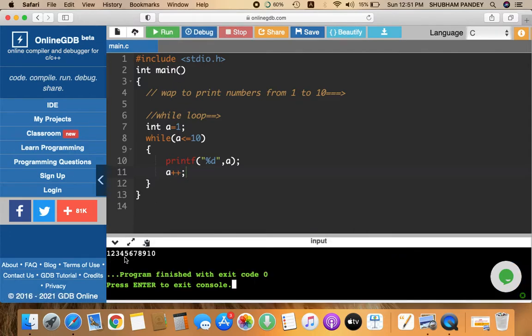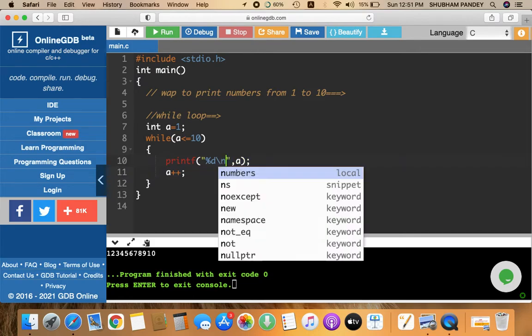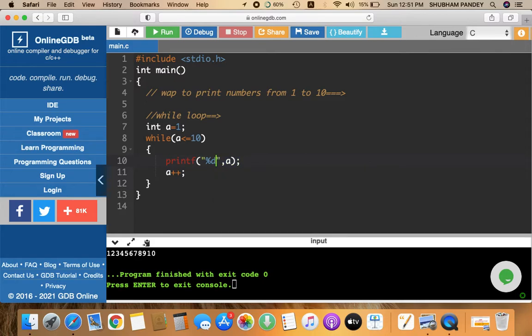So 1 2 3 4 5 6 7 8 9 10. Now if you want to print on the next line, you know what you have to do, you have to put the slash n symbol, new line. If you want a gap, you have to print slash t here. But I want to print these values using a comma and a small gap. So I just put here a comma and a small gap.